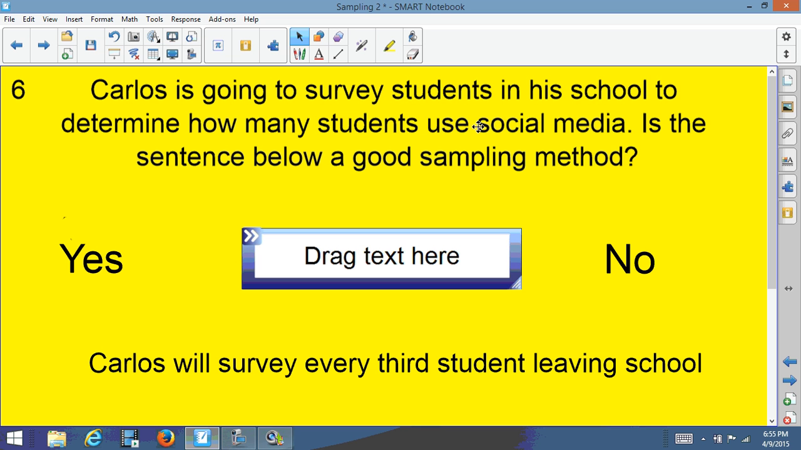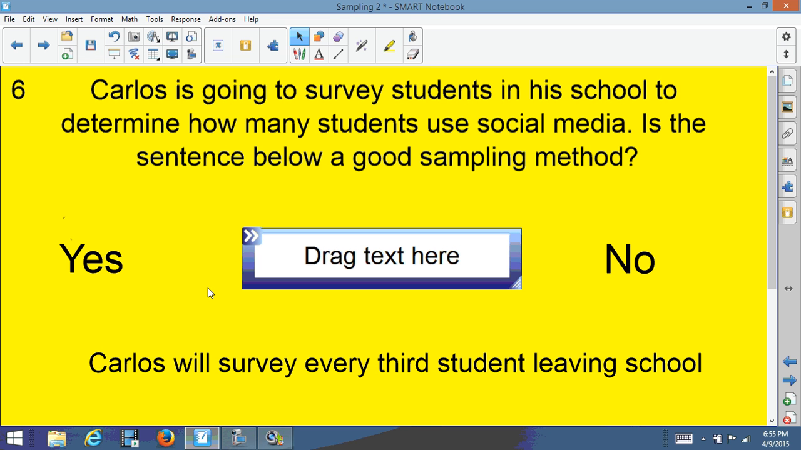Carlos again is surveying the students in the school to determine how many students use social media. How about this sentence for a good sampling method? Carlos will survey every 3rd student leaving the school. So every 3rd student, he'll count 1 student, then 2 students, then he'll ask the 3rd person, what do you think about social media? How do you use it? Then he'll count 1, then another student, and then another student, and survey that 3rd student and ask them.